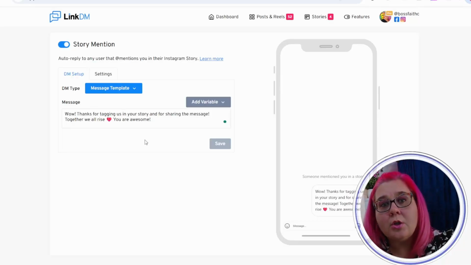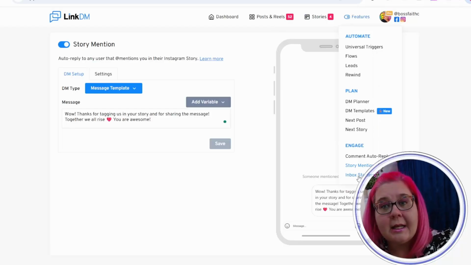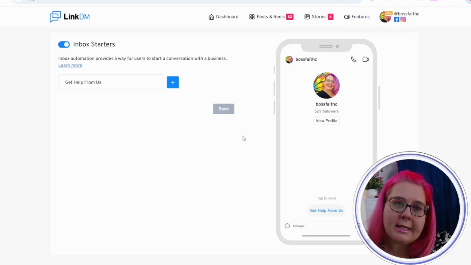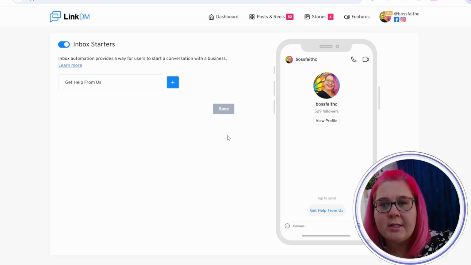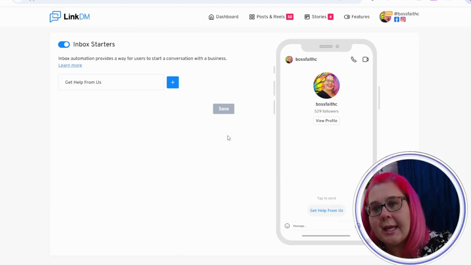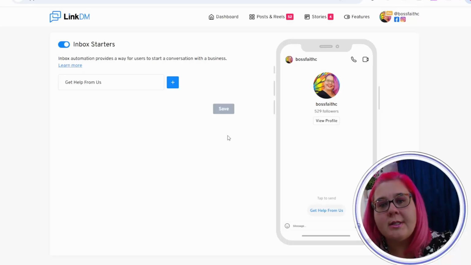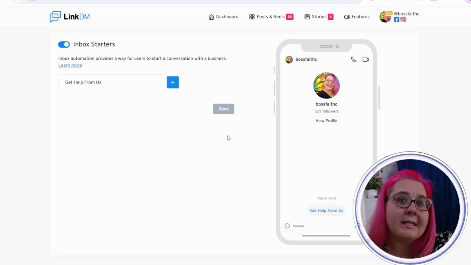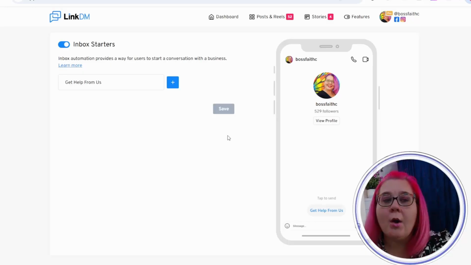The other thing that you can do is if someone's tagging you because they loved your course or whatever, you can then ask them for permission if you want to post that in your own stories. And the last one is the inbox starters. The inbox starters are messages that you can have when people come to you so that you can start conversations. These are super helpful if you've got someone, for example, who's coming to spam you. I've had people click on the get help from us and it goes through a process, and I've actually had leads come from these inbox starters.